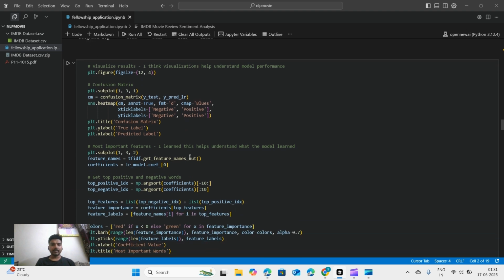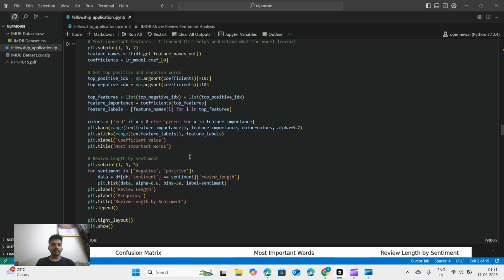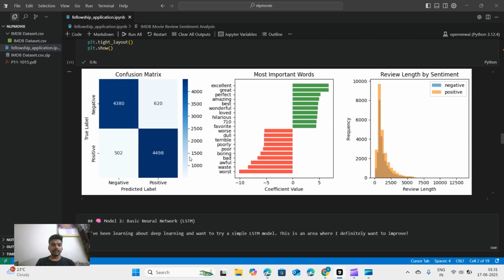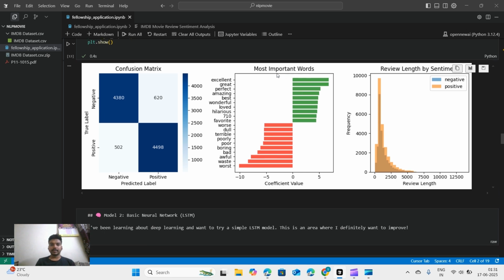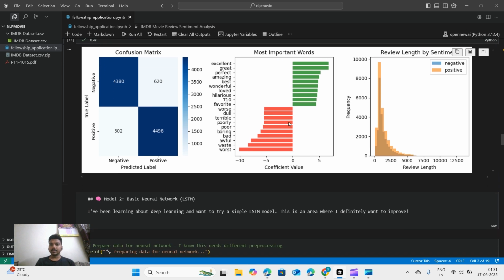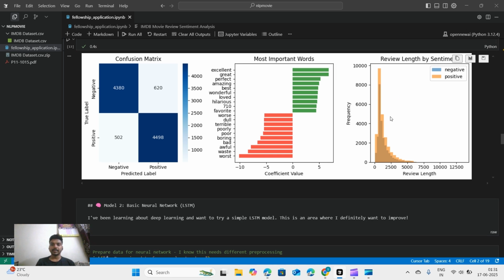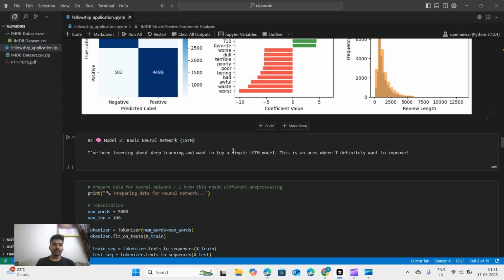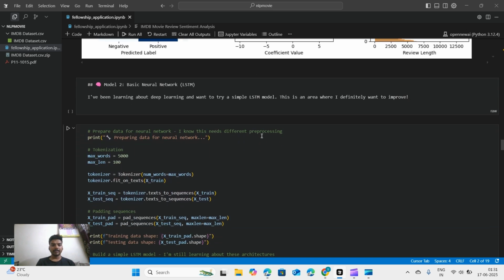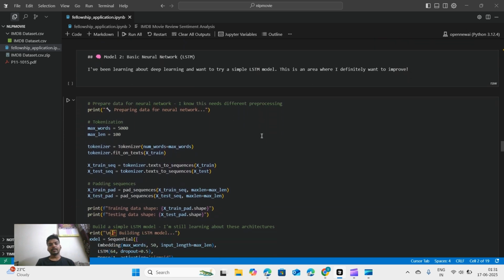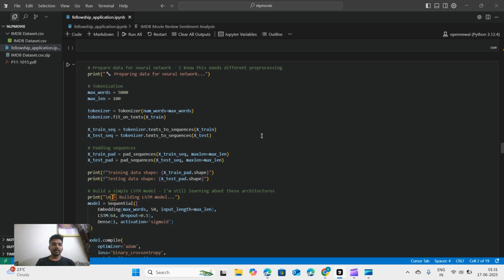Okay, and now let's visually understand this. So this is the confusion matrix, and here are the most important words, and here is the review length by sentiments, that is positive and negative. Okay, now the second model is the LSTM, the long short-term memory model.